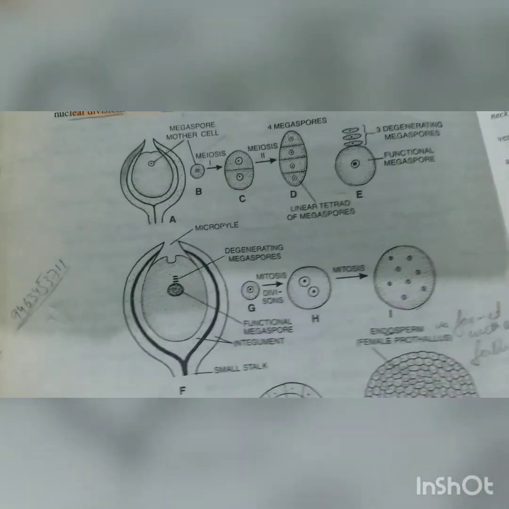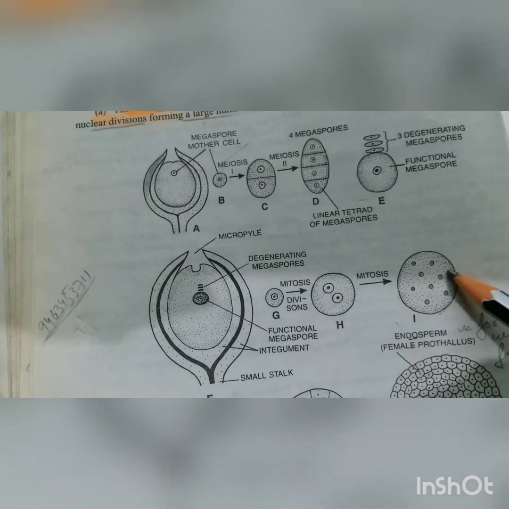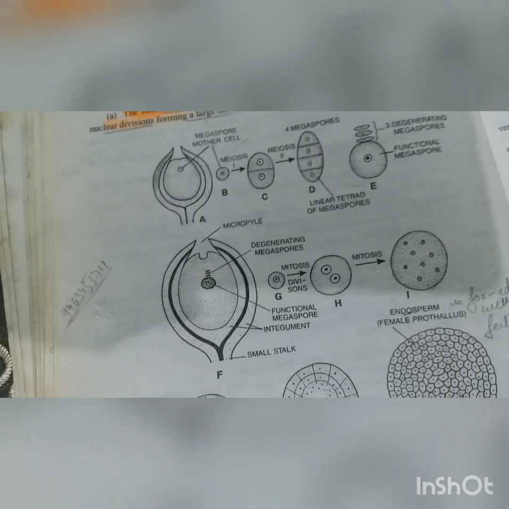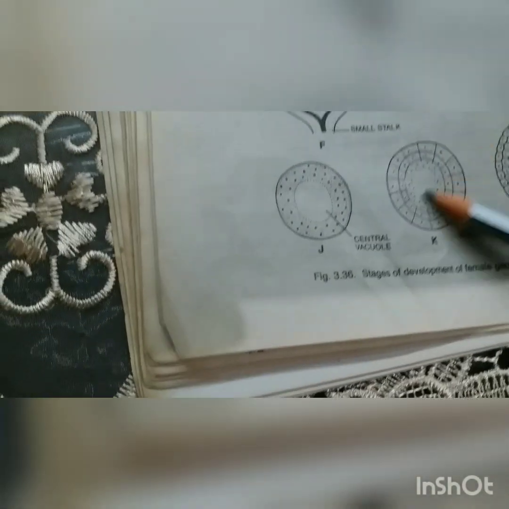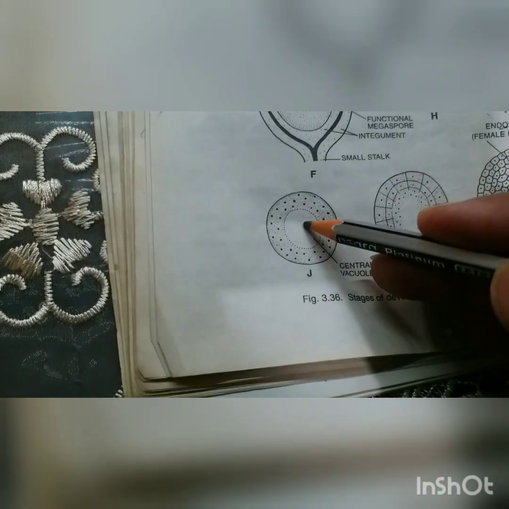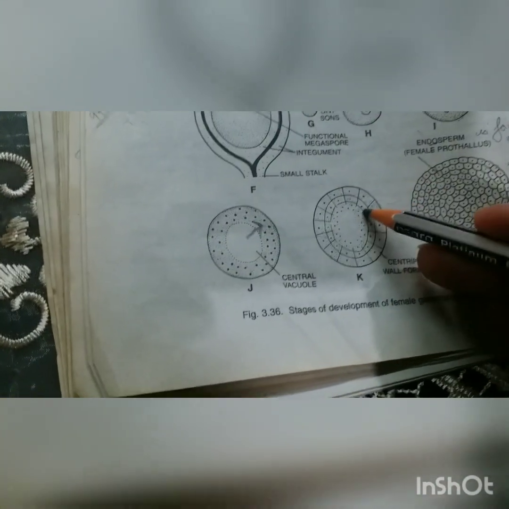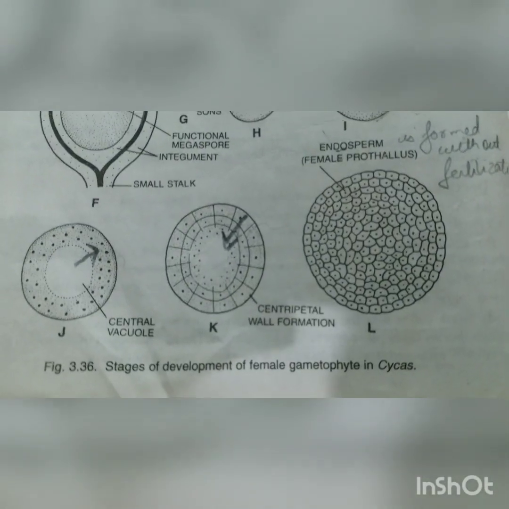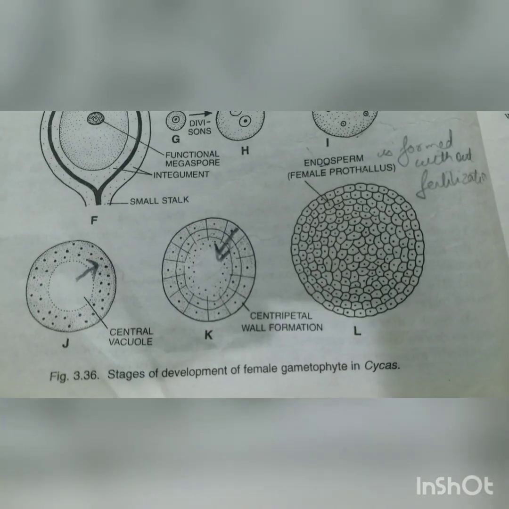See, this is the MMC, and it divides by meiosis to form 4, 3 degenerate and 1 remains functional, and this functional one will divide again by mitosis to 2 and then 4, 6, 8 and further to many nuclei, and then the vacuole will appear and push the nuclei towards the periphery, and the cell division will start from the periphery towards the inside, and we will get this female gametophyte.